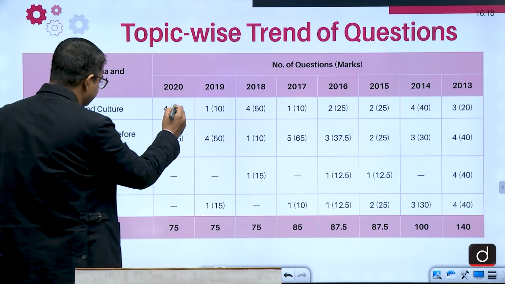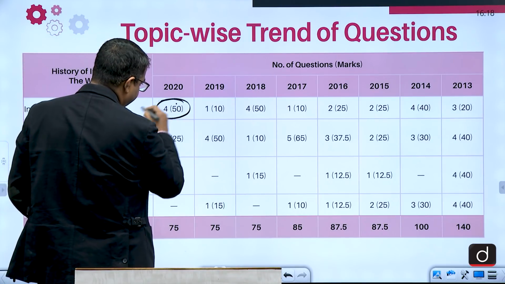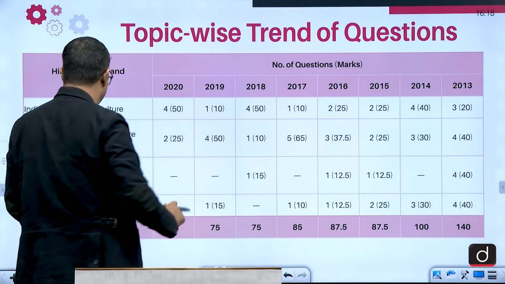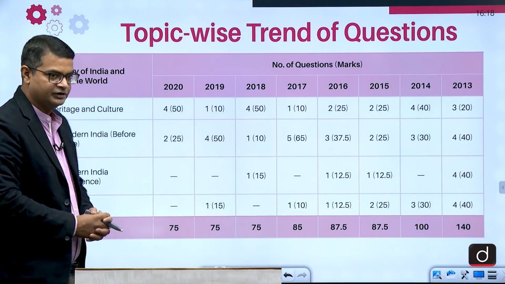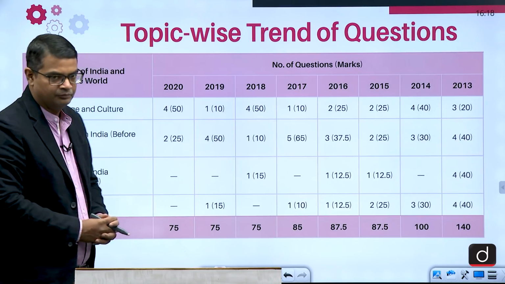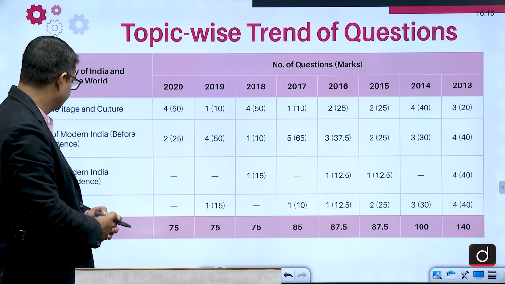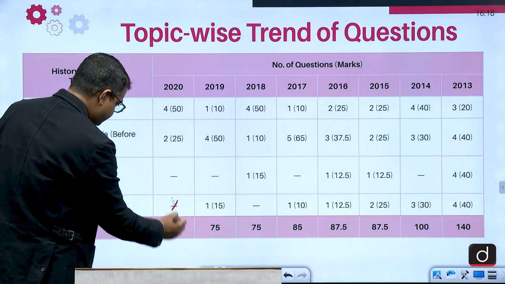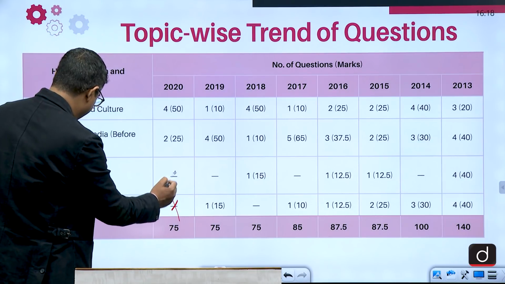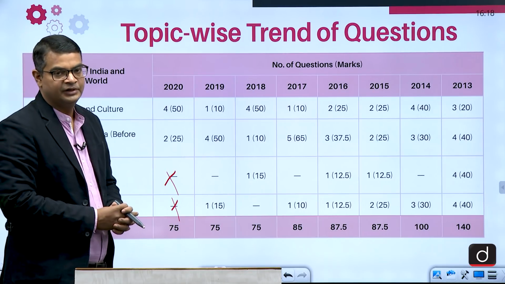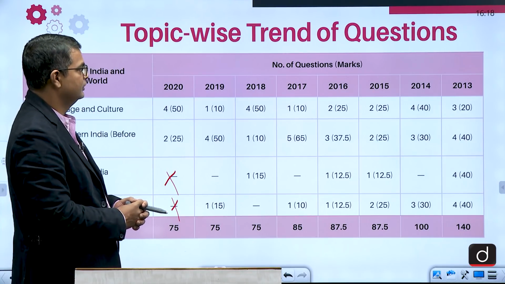There were 4 questions from Indian heritage and culture, that is Indian art and culture, 50 marks, and 2 questions from modern India. So world history this time was left, and modern India, that is post independence, they did not ask any question from this topic.